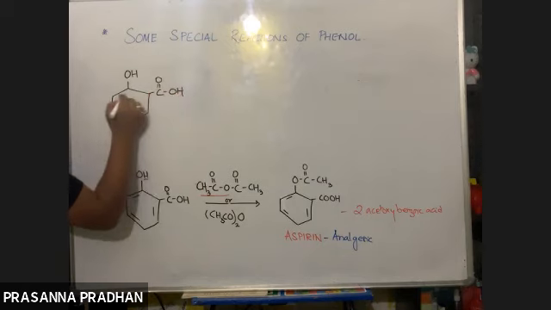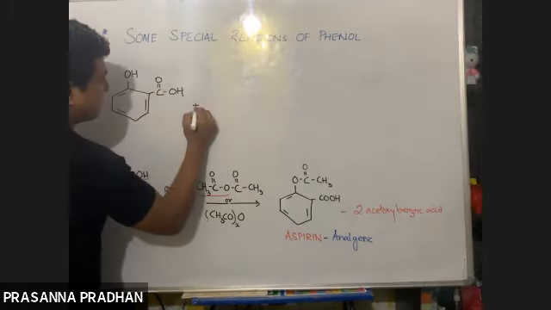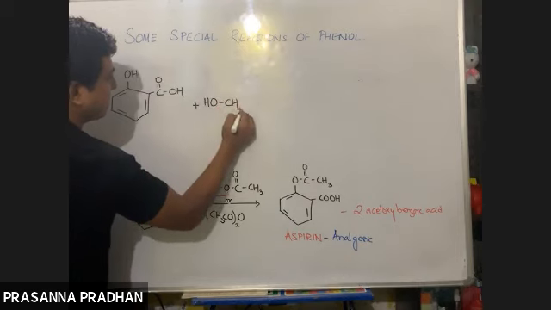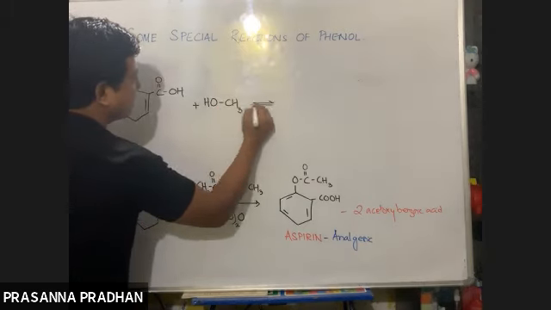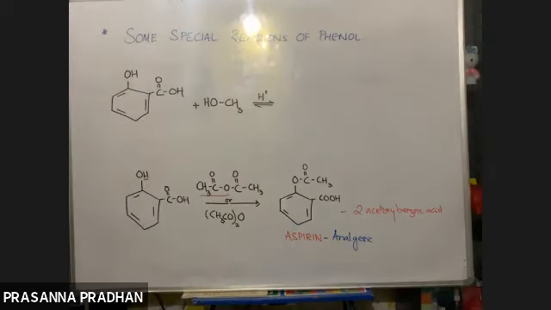Now whoever can do this has understood today's class. This is treated with methyl alcohol in presence of an acid. What do you think will happen out here? What happens when salicylic acid reacts with methyl alcohol?